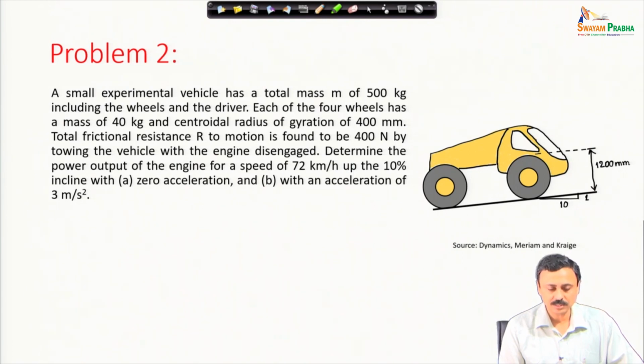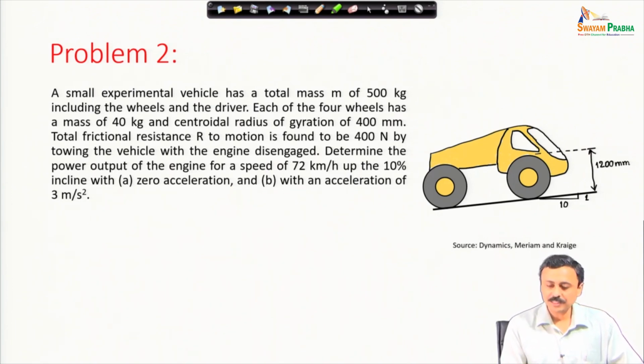Total frictional resistance R to motion is found to be 400 Newton by towing the vehicle with the engine disengaged. Determine the power output of the engine for a speed of 72 km per hour up the 10% incline with A, 0 acceleration and B, with an acceleration of 3 meters per second square.